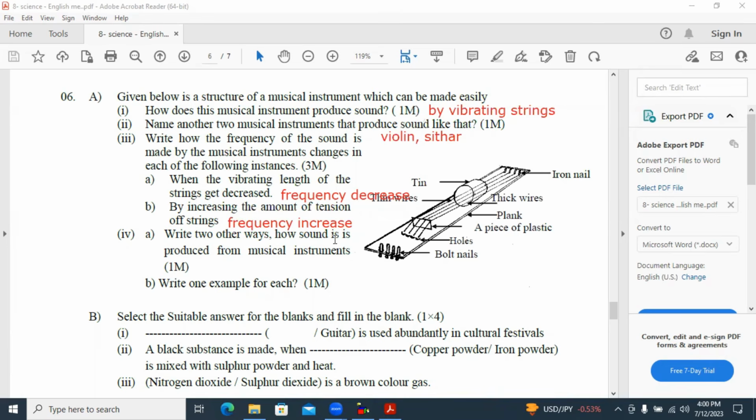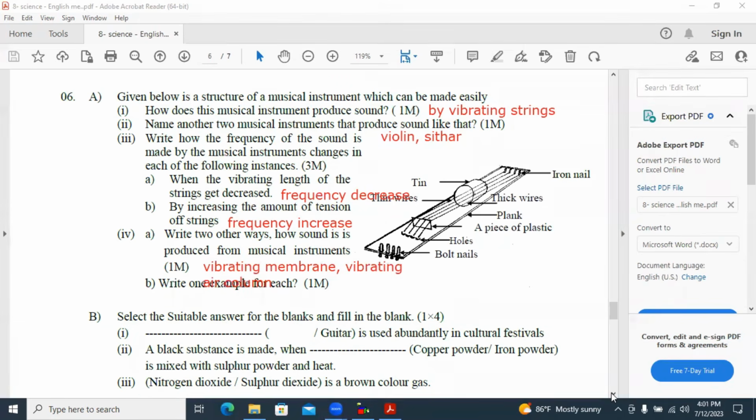Write 2 other ways how sound is produced from the musical instruments. You can write vibrating membrane. Another one, vibrating air column. Next one, write one example for each. For vibrating membrane, you can write drum, rabana, dowla. For vibrating air column, you can write flute, trumpet.